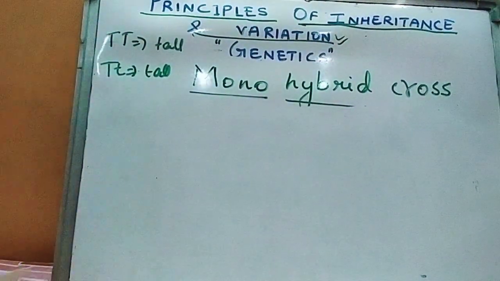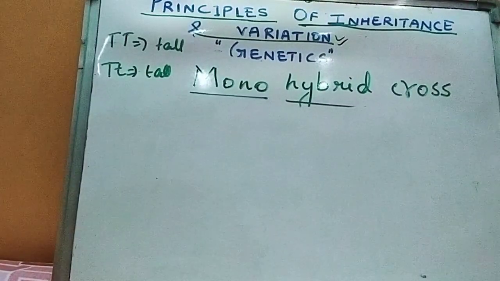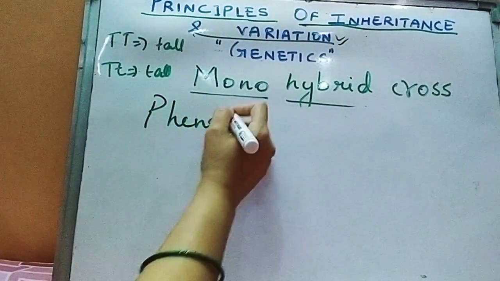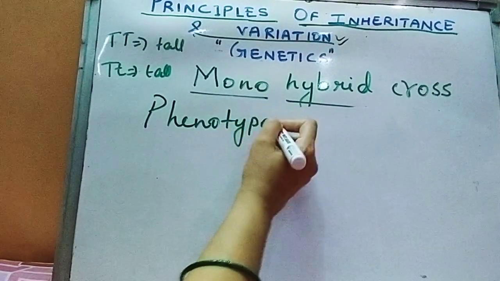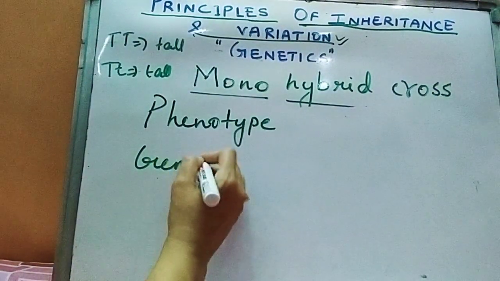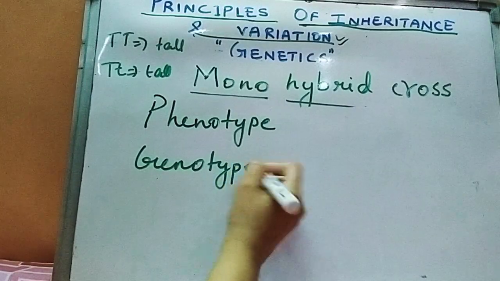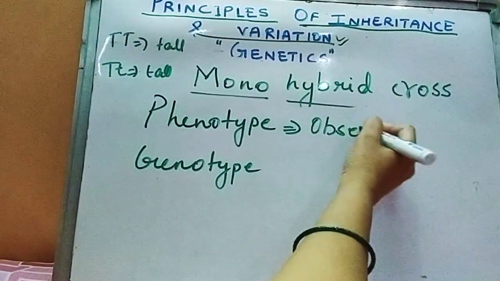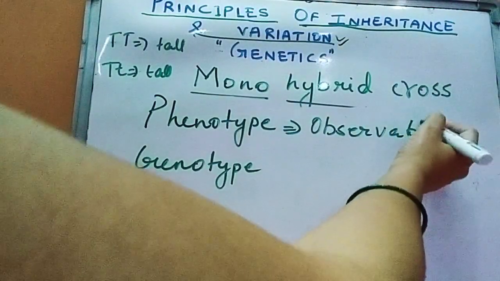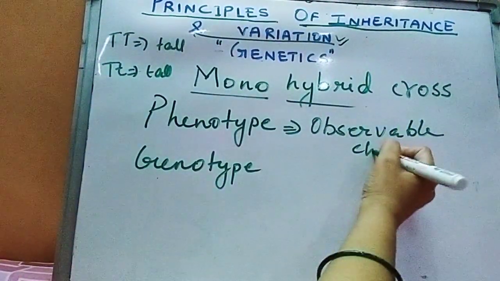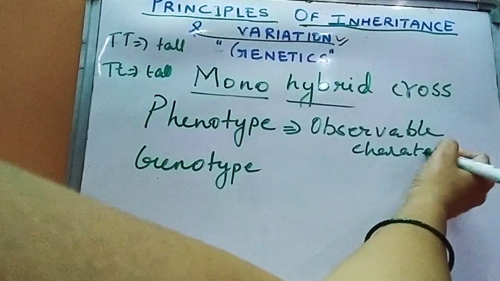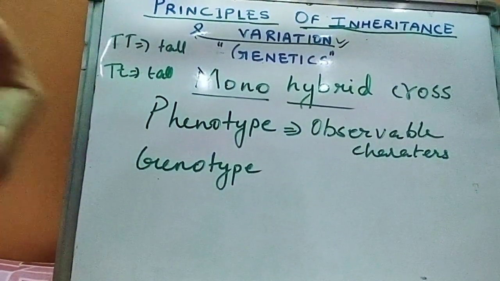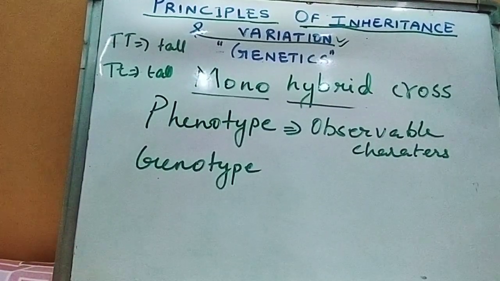Before I go to the law of dominance, you have to understand two different things: what is phenotype and what is genotype. Phenotype means the observable character, the character or feature which you can see. The gene could not be read, and the chromosome could not be seen.